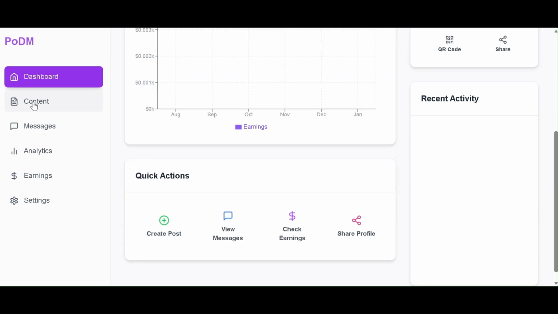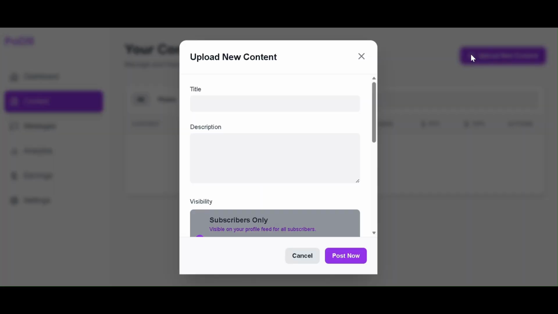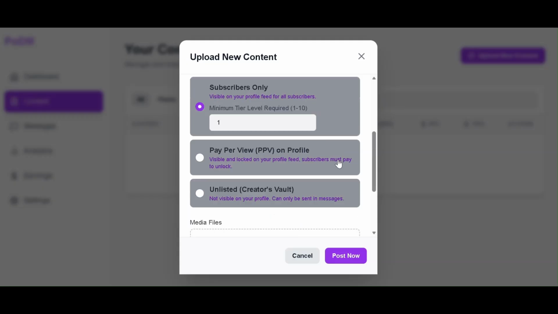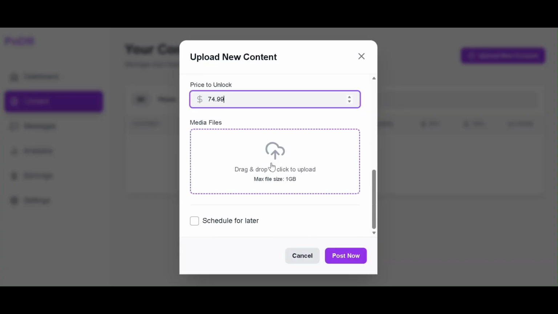Let's post something. Go to Content and click Upload New Content. Give it a title and a description. Here's where PoDM shines. Visibility settings. You can make a post for subscribers only, or you can set it as pay-per-view, PPV. If it's high-value media, set a price, like $74.99, and fans have to pay to unlock it.